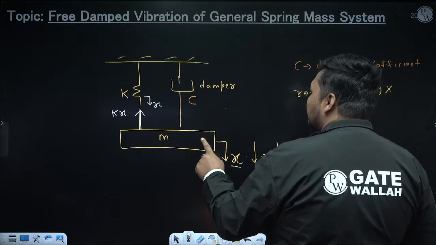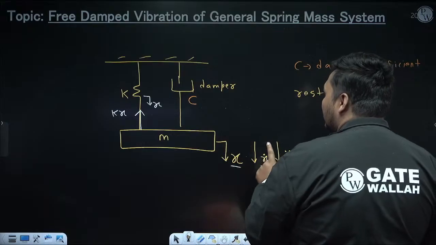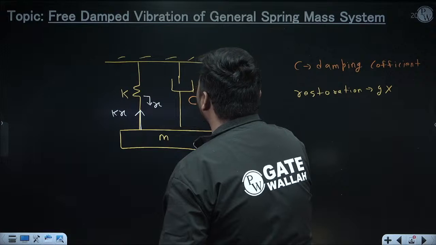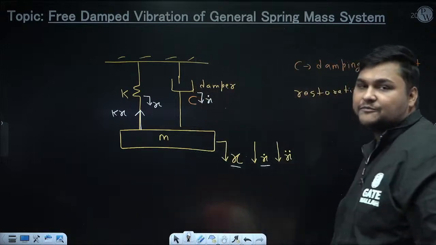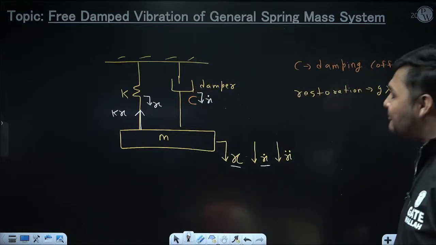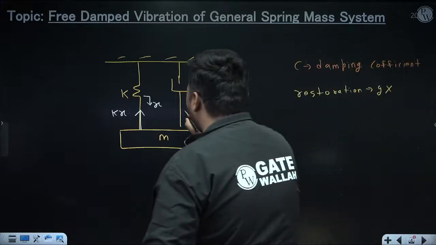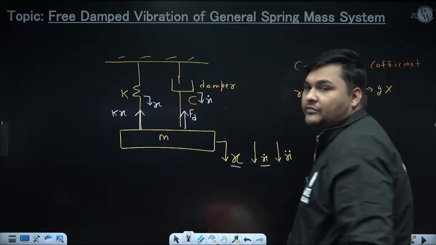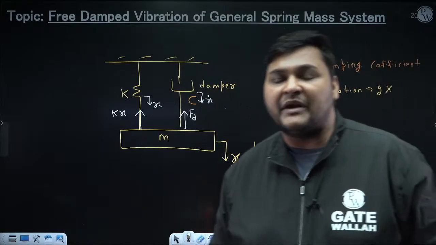Now the displacement of the mass from the mean position is x, so its velocity is x dot. So can I say the velocity of the damper is also x dot, because it is directly connected to the mass. So the damping force is opposite to x dot. Right now x dot is downward, so it will be upward. Right now I am denoting the damping force as Fd. But what is the expression of Fd?